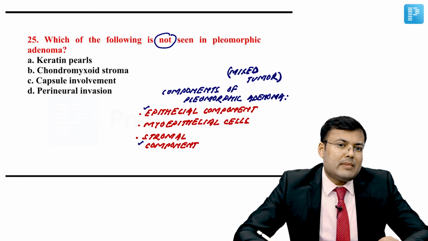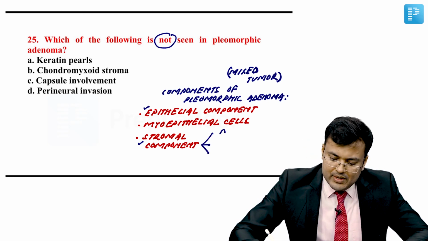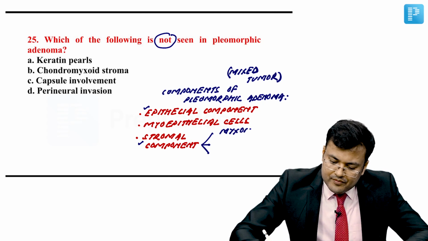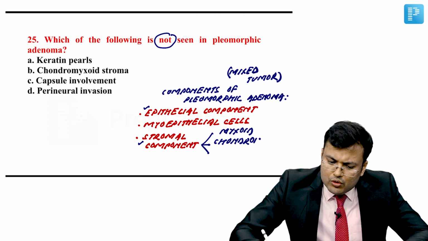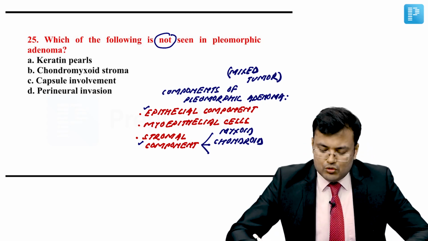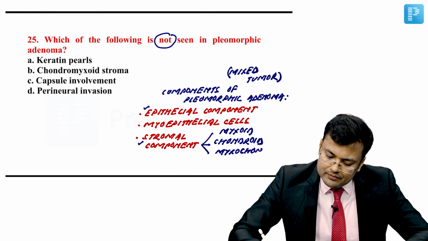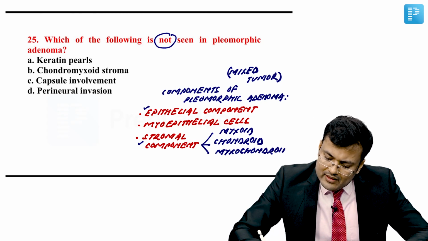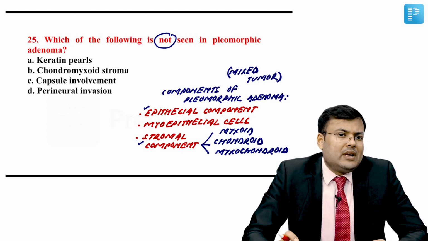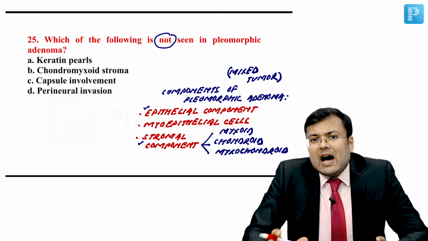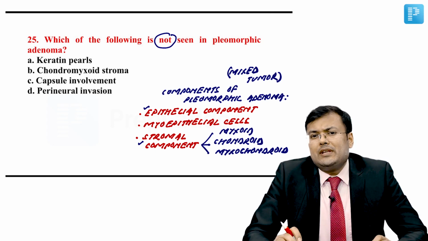There is presence of myoepithelial cells. What kind of stromal component is there? It can be myxoid, it can be chondroid, or myxochondroid. Simple. Another important point, you know that there is presence of keratin pearls, and these keratin pearls are characteristic features of squamous epithelium.